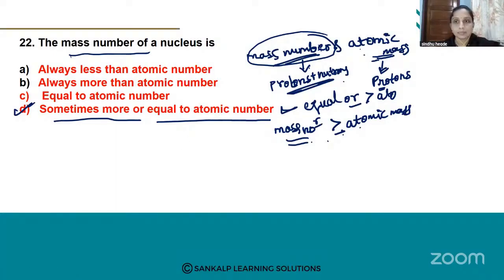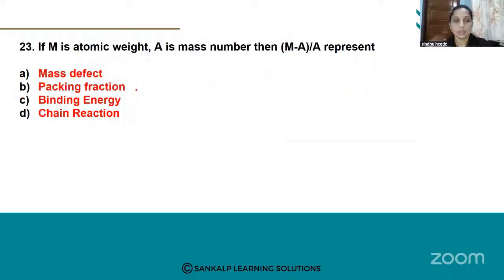Got it clear? This is a theory concept. You should know what the mass number represents. It represents both the number of protons and neutrons, but the atomic number represents only protons. Okay, we'll move to the next one.